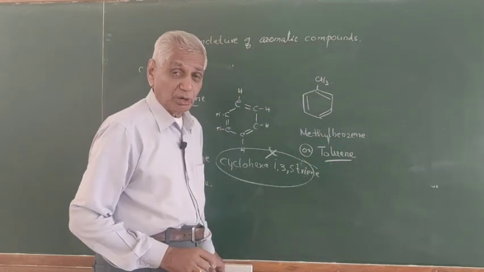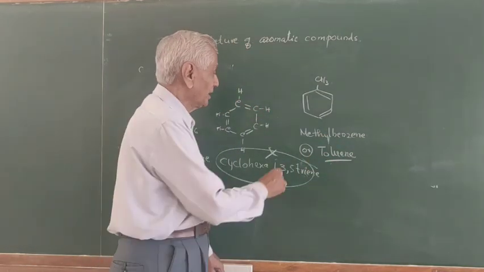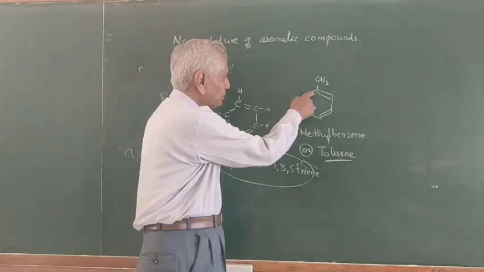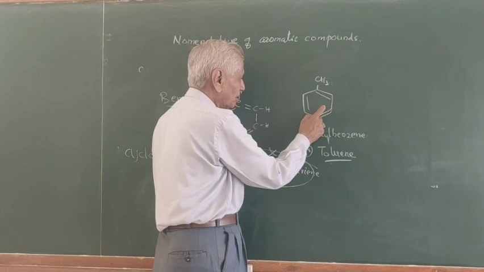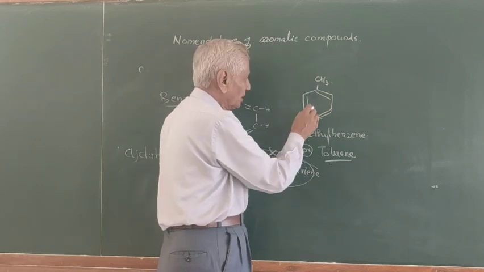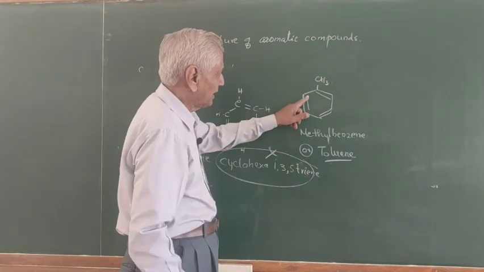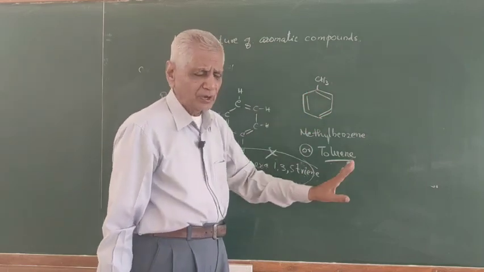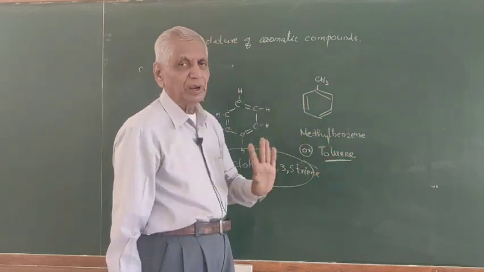Remember this word, toluene. Toluene is methylbenzene. The CH3 may be on this carbon or anywhere here. All are the same. So this is called methylbenzene.